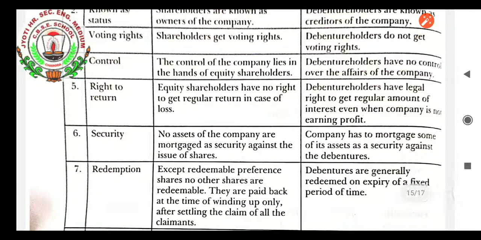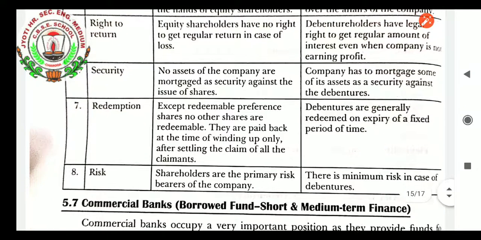Right to return. Equity shareholders have no right to a regular return in case of loss, whereas debenture holders have a legal right to a regular amount of interest even when the company is not earning profit. Security point: no assets of the company are mortgaged as security against the issue of shares, whereas the company has to mortgage some of its assets as security against the debentures.